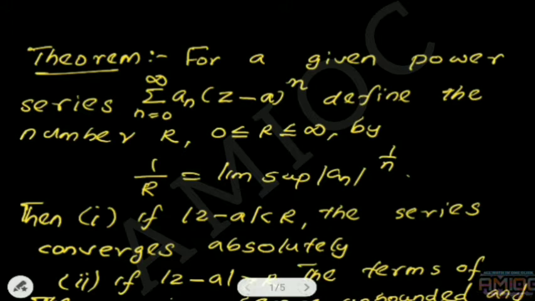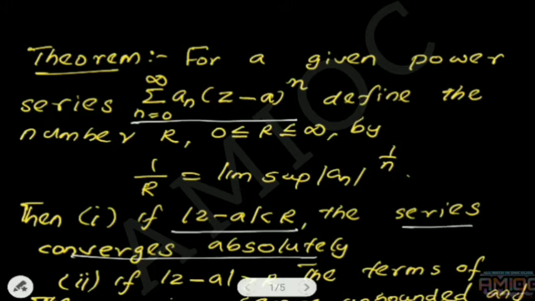In the first part we have discussed that the given power series converges for all |z − a| < R. For all z satisfying |z − a| < R, the series converges absolutely.